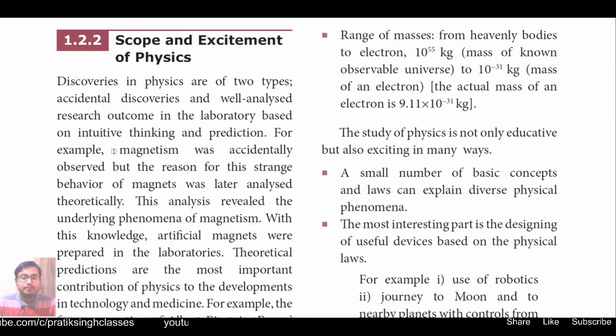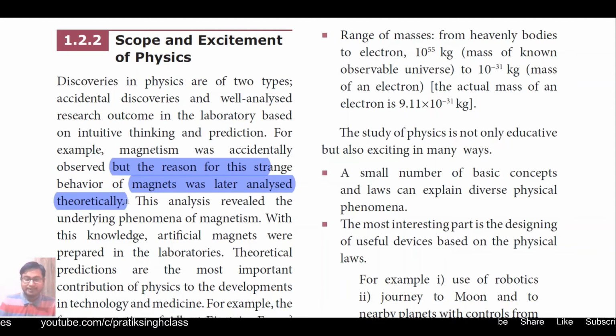For example, magnetism was accidentally observed, but the reason for this strange behavior of magnets was later analyzed theoretically. I have said earlier that the phenomenon of magnetism was just accidentally observed. But what is magnetism? Why does it happen? What is its strength? How does it influence the other particles or other objects around it? These are being analyzed theoretically.